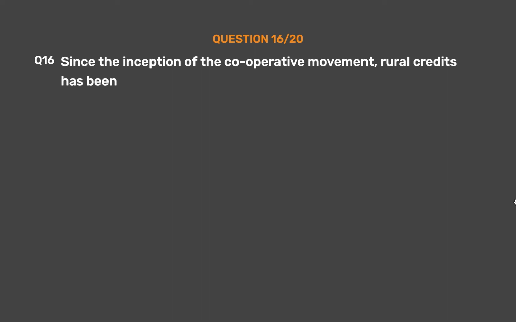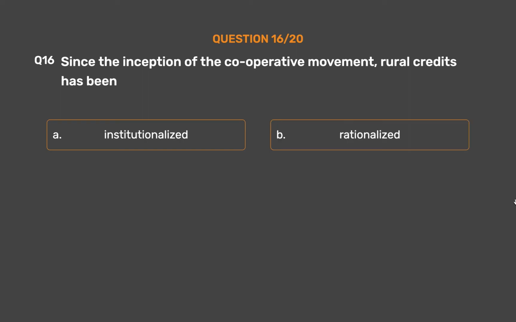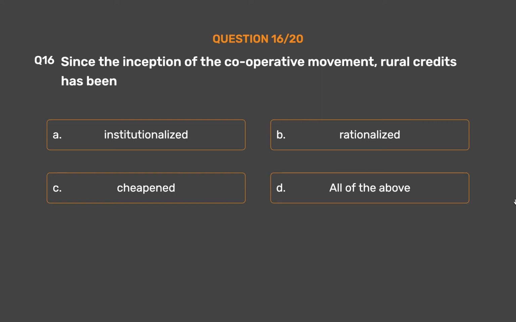Question number 16. Since the inception of the cooperative movement, rural credits has been: Option A, Institutionalized. Option B, Rationalized. Option C, Cheapened. Option D, All of the above. The correct answer is Option D.